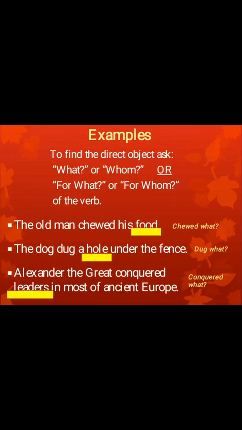The third example, Alexander the Great conquered leaders in most of ancient Europe. So after the verb conquered, you may place what? Alexander the Great conquered what? The answer would be leaders. So leaders would be the direct object in this sentence.